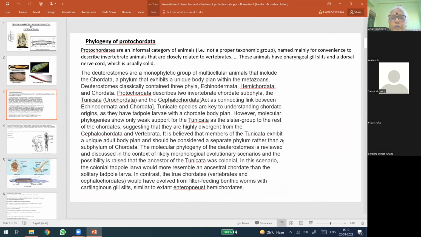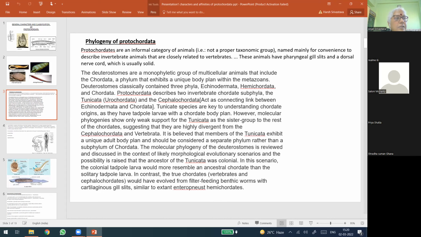believed that members of Tunicata exhibit a unique adult body plan and should be considered a separate phylum rather than a subphylum of Chordata. The molecular phylogeny of Deuterostomes is reviewed and discussed in the context of a likely morphological evolutionary scenario, and the possibility is raised that the ancestor of Tunicata was colonial. In this scenario, the colonial tadpole larva would more resemble an ancestral chordate. Larva is more like an ancestral chordate than the solitary tadpole larva.